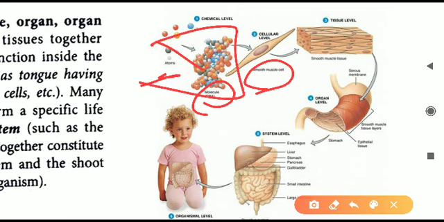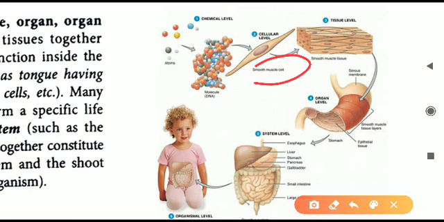This is not required in biology. So we will begin from here, from the cellular level. Different types of cells pile up together or combine together to form what is called a tissue.